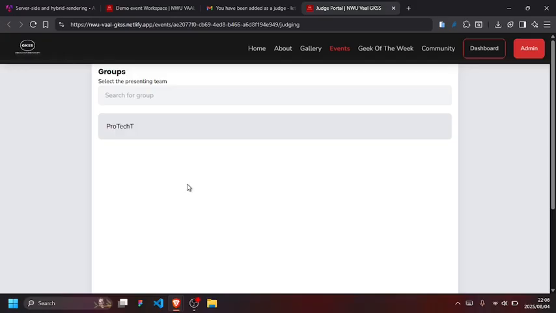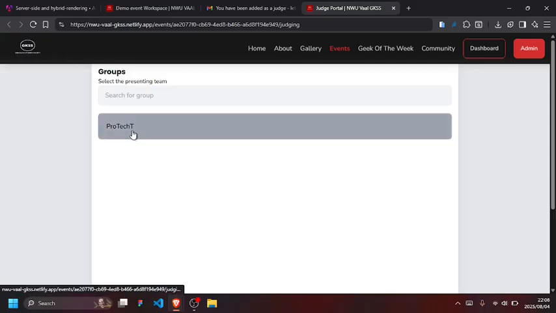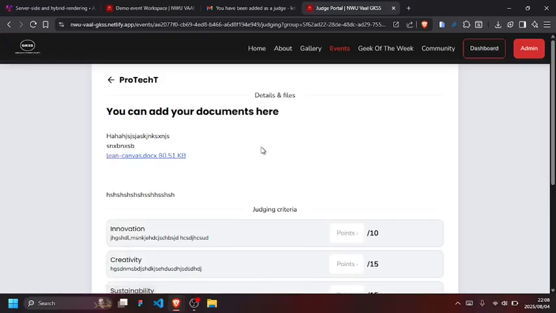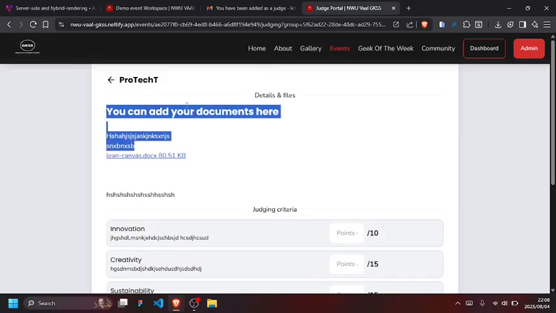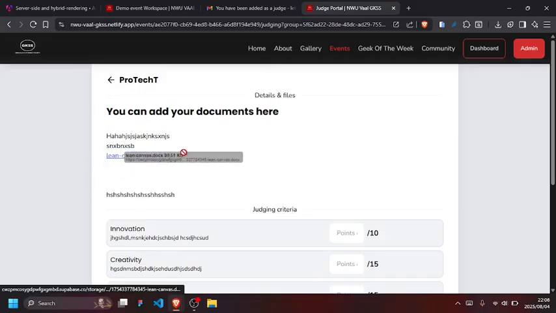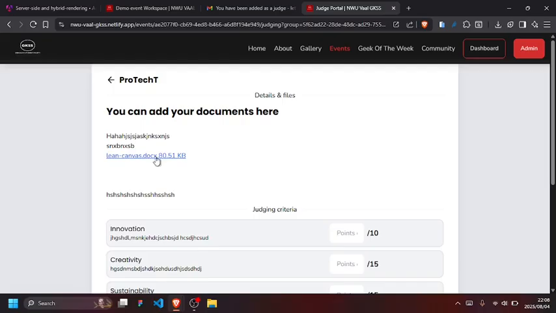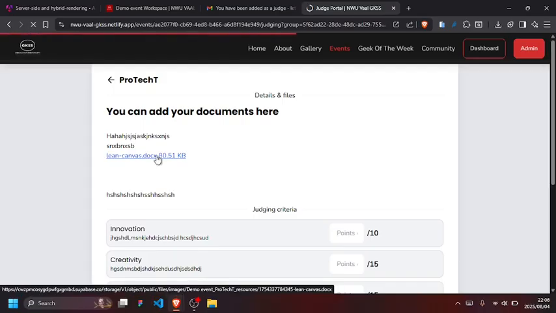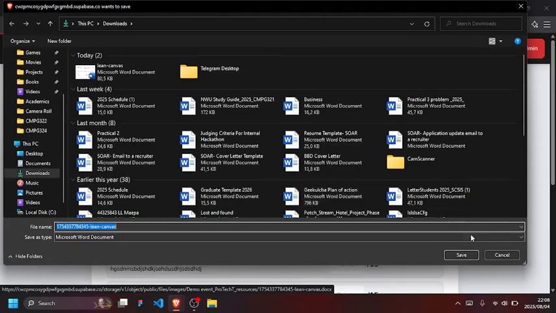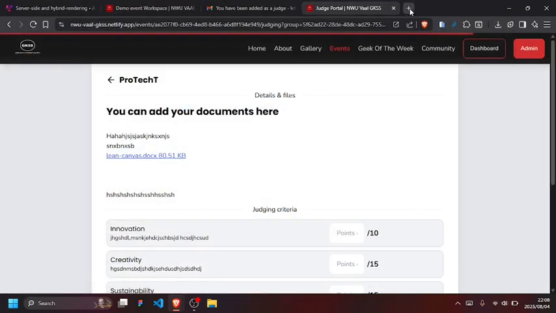Anyway, enough with the blah blah. Let me get into the detailed stuff. This is the team that was created by Loopy Kid. He's in a team with Letabo, and they've submitted something. I'm going to click on their group and see their details here. They've added something, and also the lean business model canvas, but I'll advise them to submit it as a PDF, because I have to download it first instead of just opening it in a new tab.